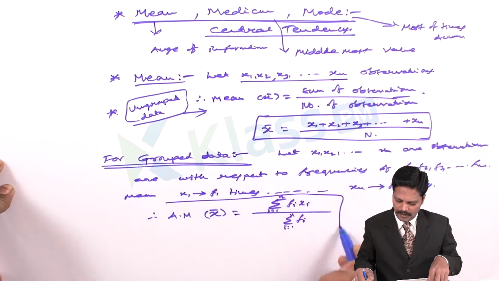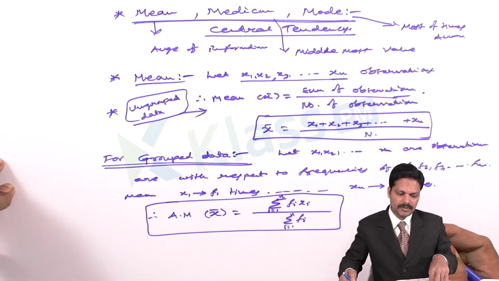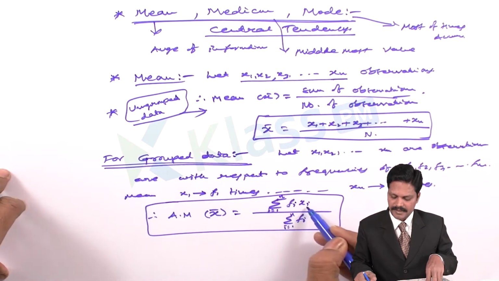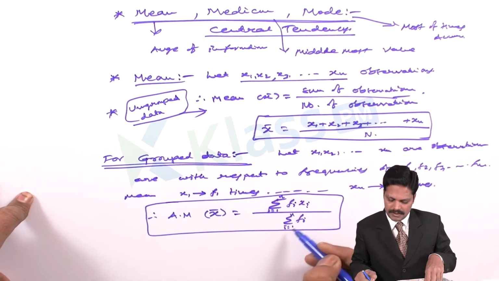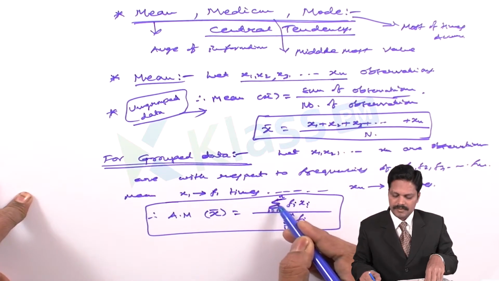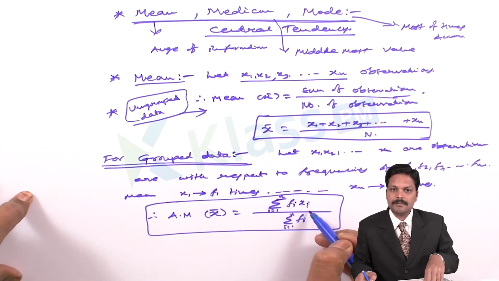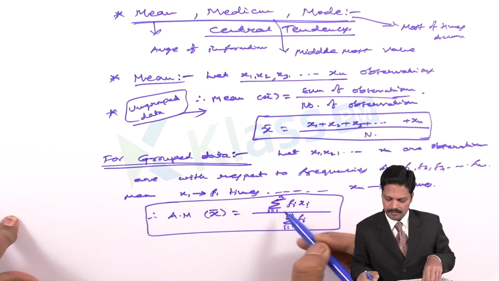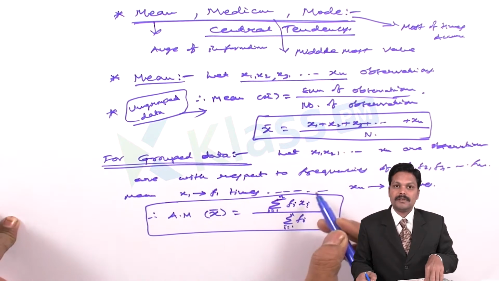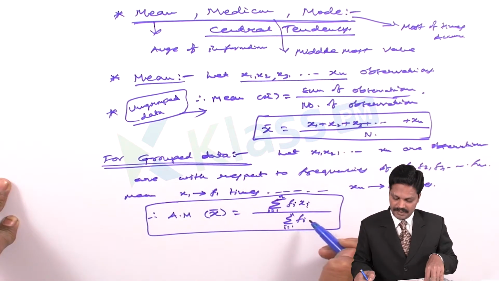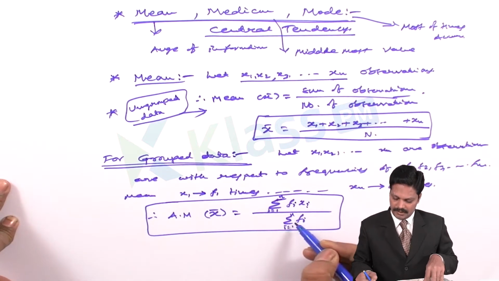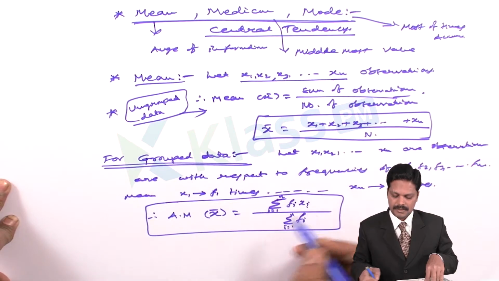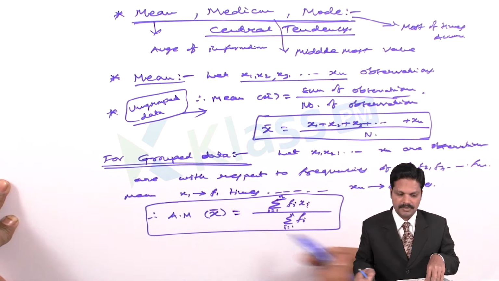This is the formula we use for grouped data. Here fi's are frequencies, xi's are observations, and we multiply the observations with frequencies, add the total of these products, and divide by the sum of all the frequencies, then we get the arithmetic mean.